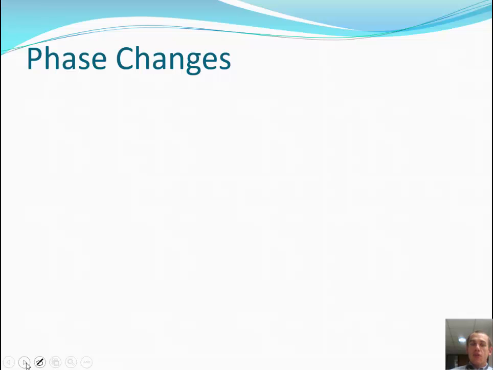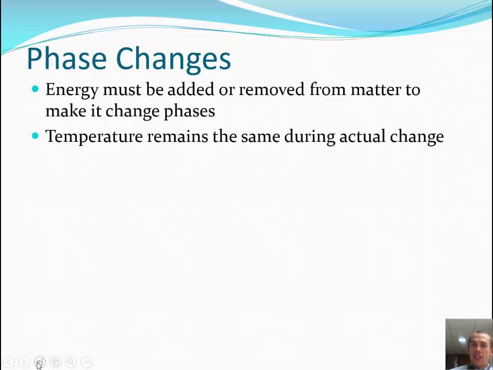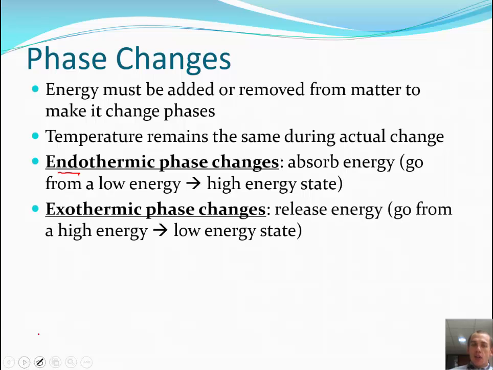Okay. Then you guys went through a phase change, and remember, to do that we had to either add energy to it or take energy out, and we made graphs, and during the phase change we saw that the temperature did not change because it wasn't changing the kinetic energy of those particles, it was changing their potential energy. Now in an endothermic phase change, endo means into, so it absorbs energy, goes into the substance, and it goes from a low energy state to a higher energy state. So we have anything like melting or sublimation or boiling are all endothermic changes.